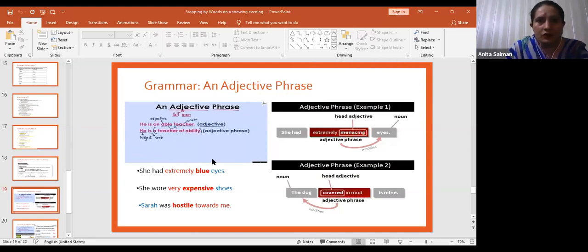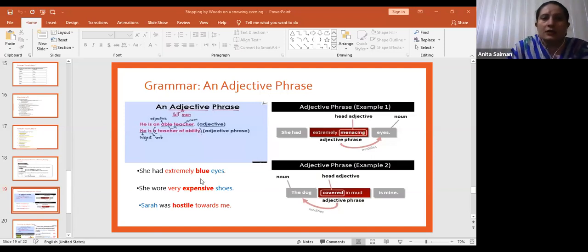You can see more examples as well. She had extremely blue eyes, right? And extremely blue is an adjective phrase. About which word is it giving information? It is not telling about she, the girl. It is telling about her eyes, what sort of eyes she has, right? She and eyes are both nouns.